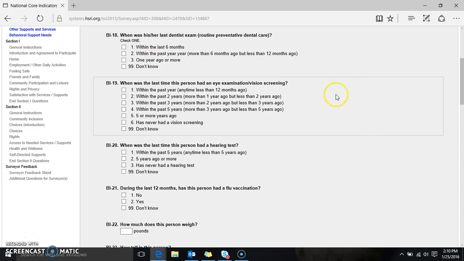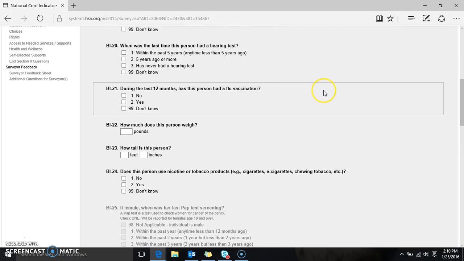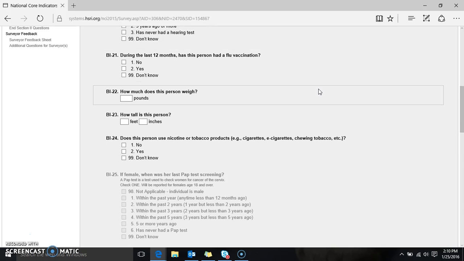BI19 is when was the last eye exam or vision screening. BI20 was the last time the person had a hearing test. BI21 was whether the person had a flu vaccine in the past 12 months, and that could be for any type of flu strain.